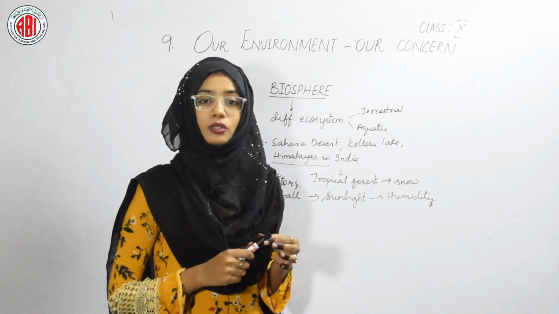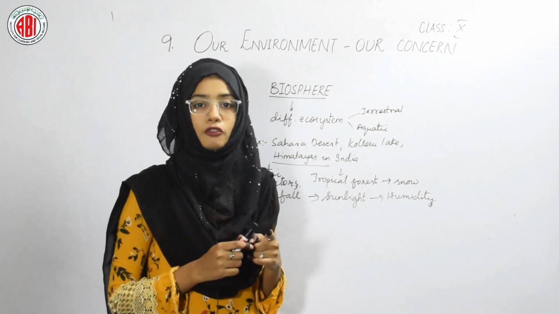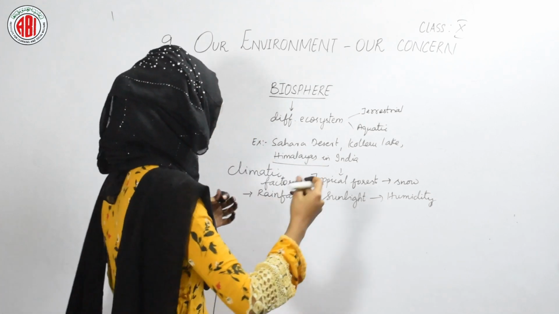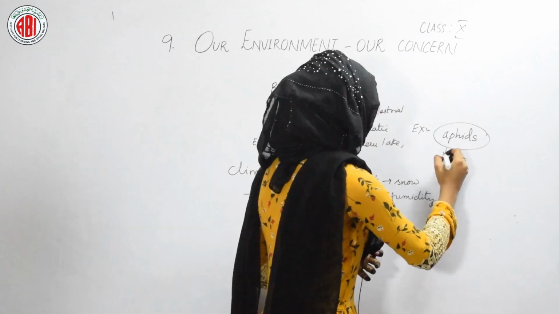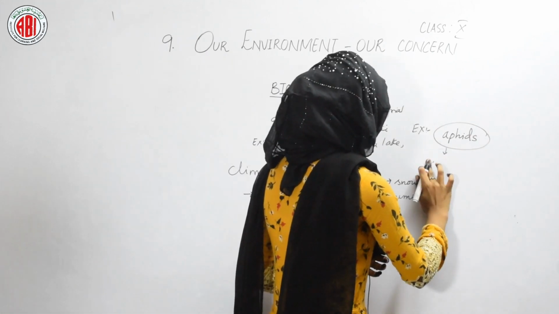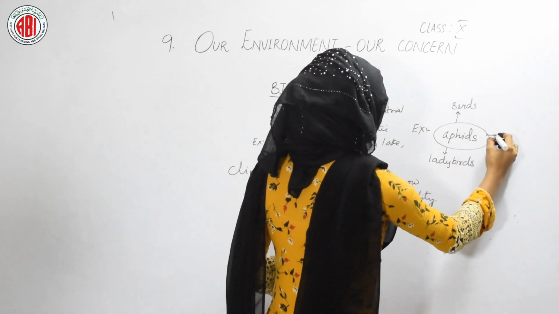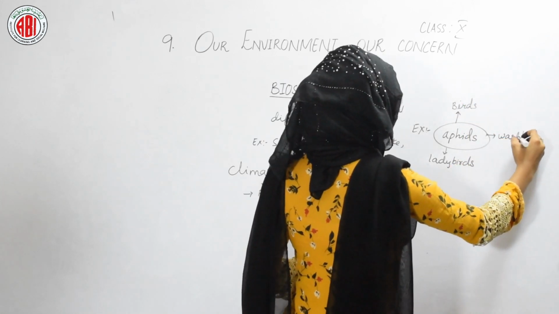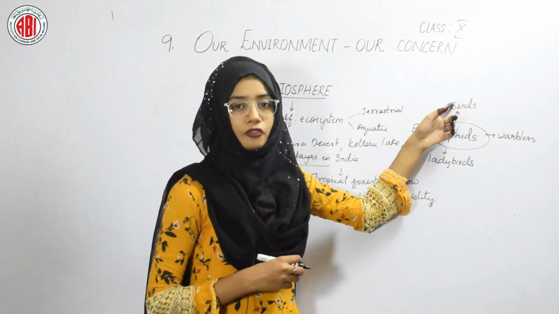So as I said, one organism that is present in the food chain may be a part of another food chain. Here we'll take one example, that is aphids. Aphids are insects which are eaten by ladybirds. They are also eaten by some other birds, and they are eaten by warblers. In this way, aphids will be a part of more than one food chain.